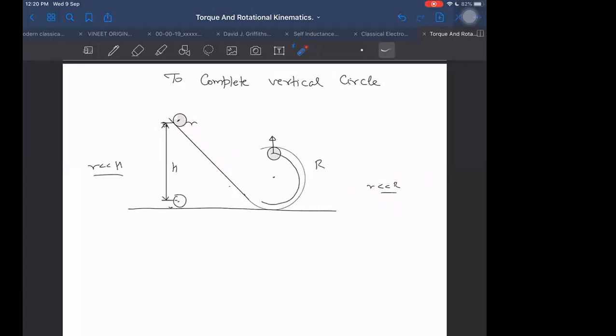Then do it once. I have told you how to do it, and at least get up to the answer, and after that I will tell you whether it is right or not. Conservation of mechanical energy and force balance equation at the highest point. Normal will be 0, just 0, and centrifugal force will be equal to mg. Do once and get the answer.